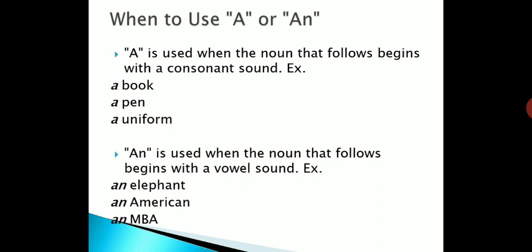So if the sound is like A, E, I, O, U, there we have to use an. In this case, the first letter sound is E plus M, and the first sound is E. That's why we have used an. Now you will also do practice of a or an.